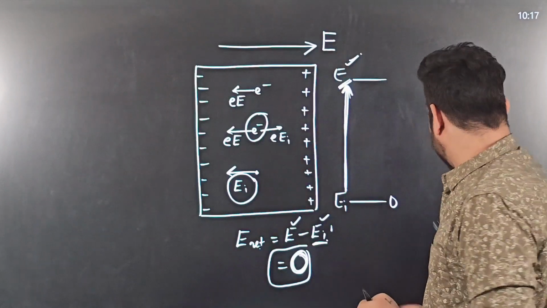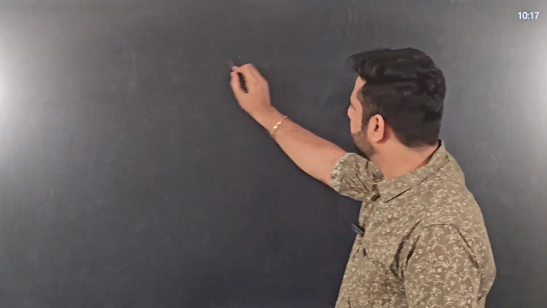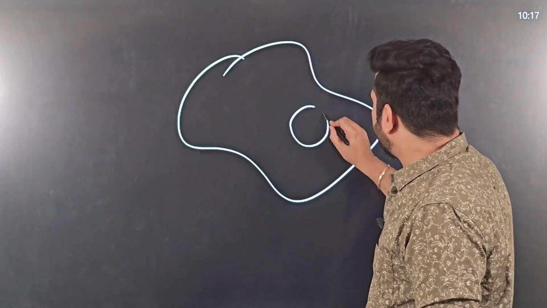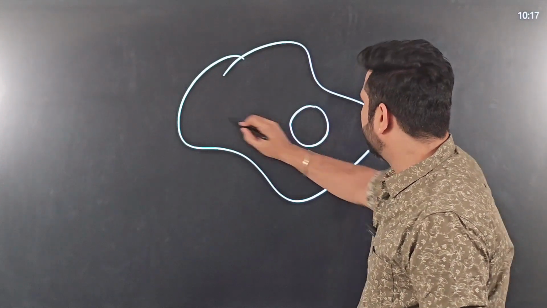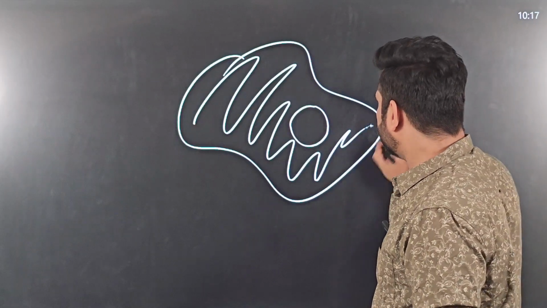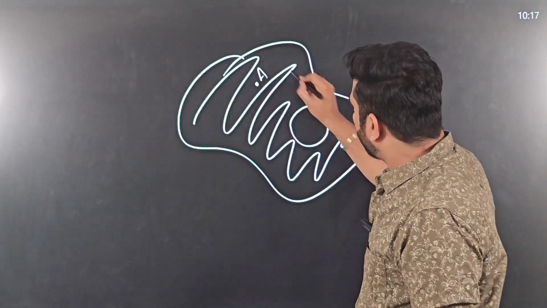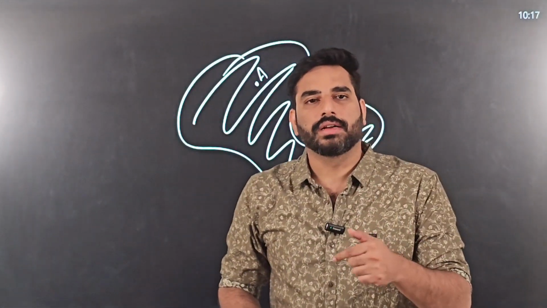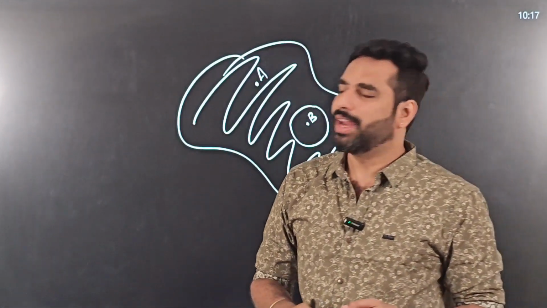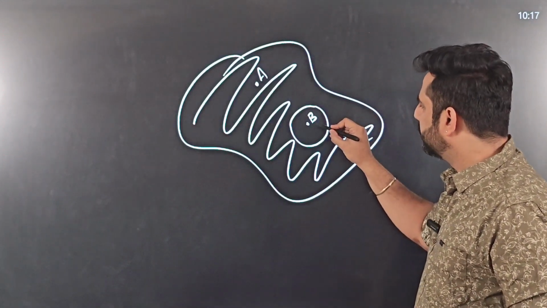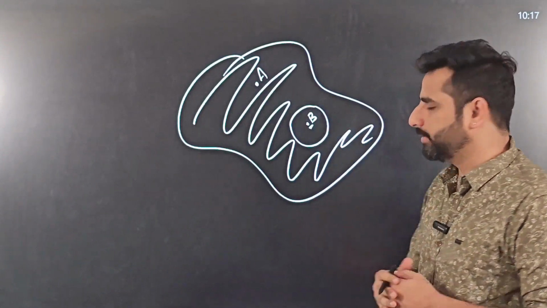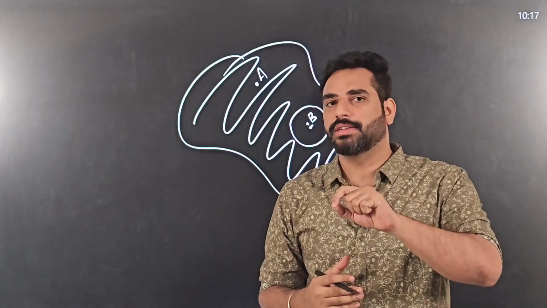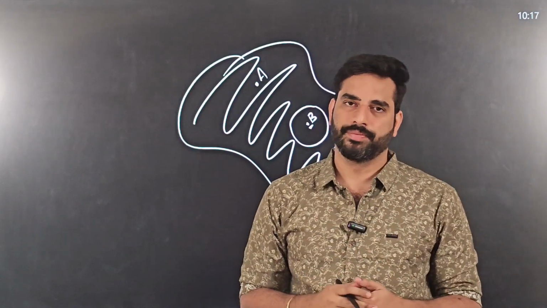Why am I using the word material? Because there is another possibility that this is a conductor. So this is all conducting material and there is a cavity inside the conductor. So this portion is cavity. This is all conducting material. I'll choose a point A and point B. Point A is inside the conducting material precisely, whereas point B is inside the conductor, but there is no conducting material at point B. Point B is inside the conductor but not inside the conducting material.